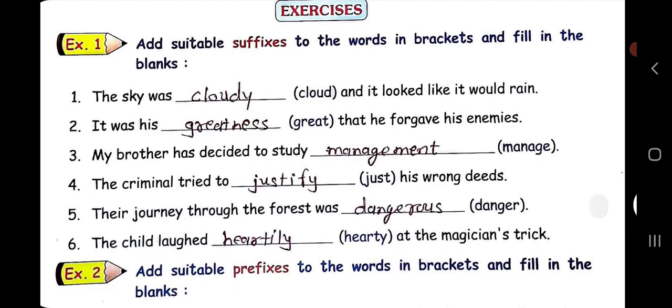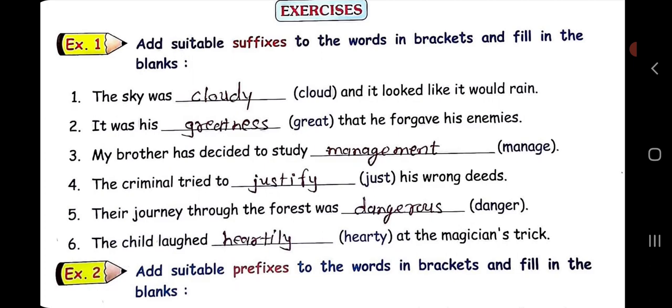Add suitable suffix to the words in brackets and fill in the blanks. Now here we have to add suffix to the word. The sky was blank and it looked like it would rain. The word in bracket is cloud. Then we will add y to it. Then the word will become cloudy. The sky was cloudy and it looked like it would rain.